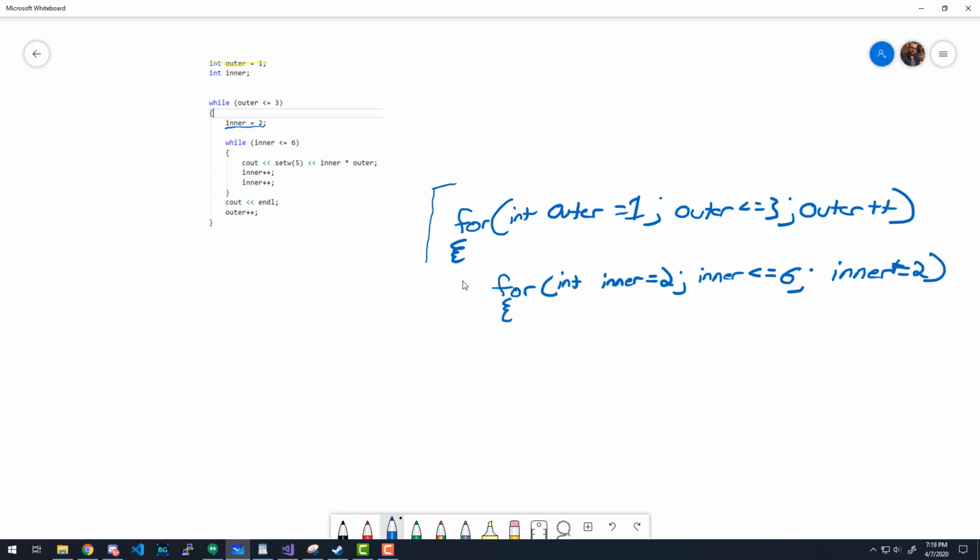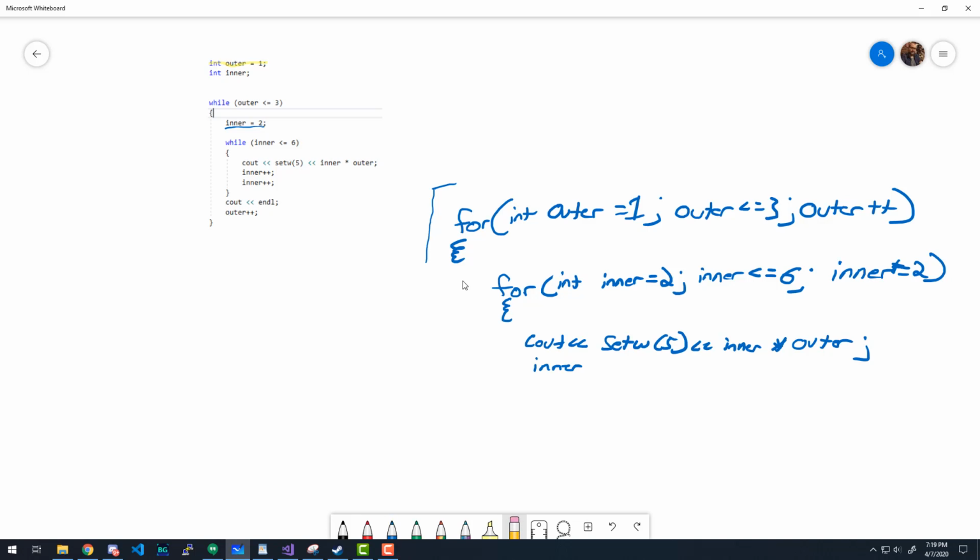Okay, good. So now, what is our loop body for our inner loop? See out, set W5, and then it would be inner times outer. Now, do I write inner plus plus?